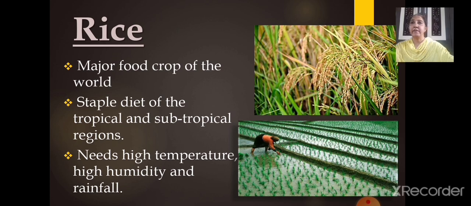Now rice. See, rice is the major food crop of the world, right? In each and every house, you can say rice is most important. It is a staple diet of the tropical and the subtropical regions. If you imagine the globe, you can understand the tropical and subtropical regions. Rice needs high temperature. What climate does it require? It requires high temperature, high humidity and rainfall. All these are essential things for growing rice.